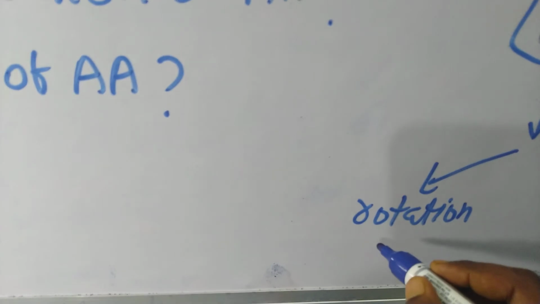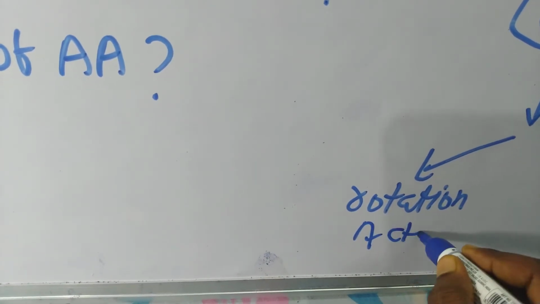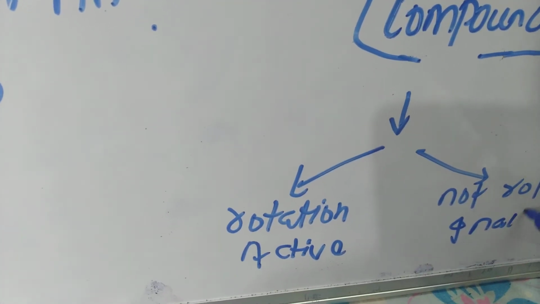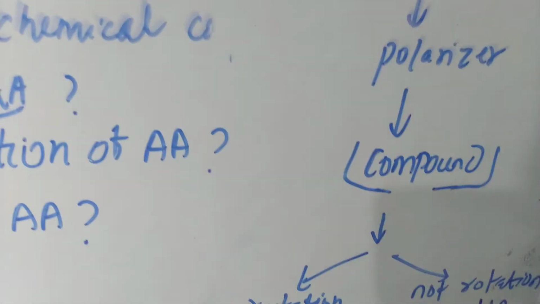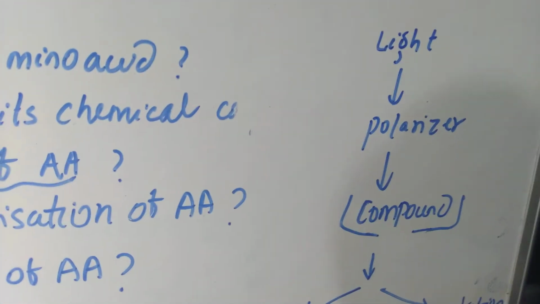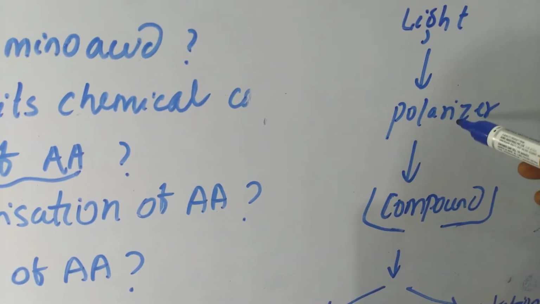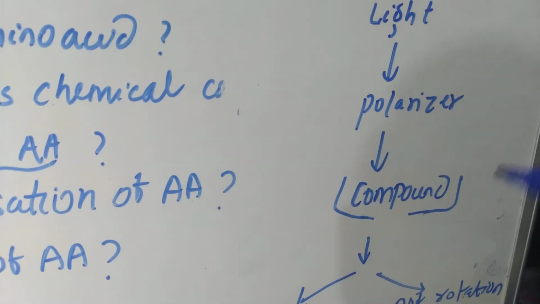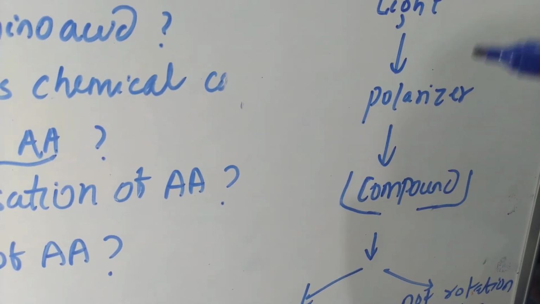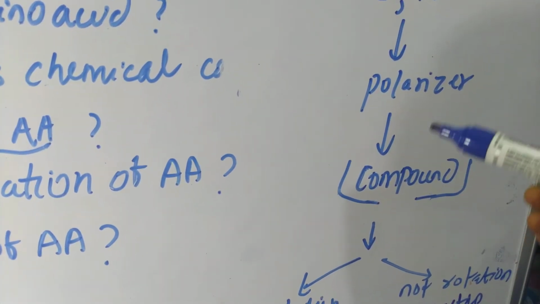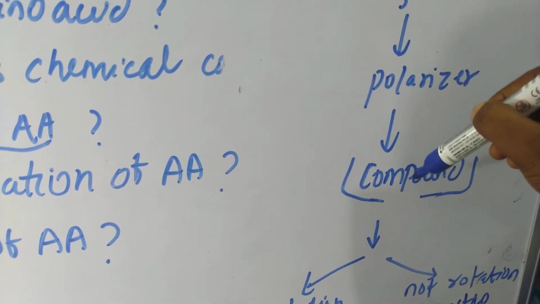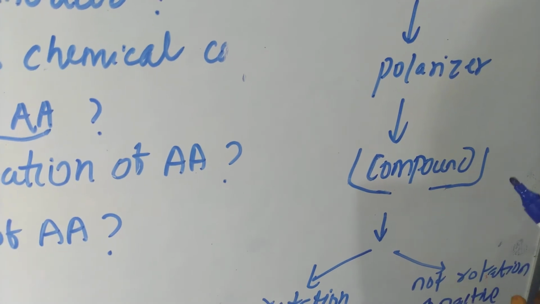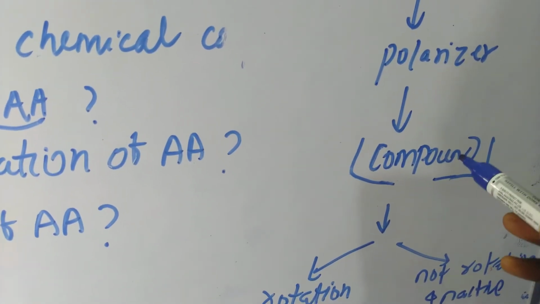So optically active and optically inactive, right? Because when we put light into the polarizer, the light is having polarized waves. So from the polarizer, one monochromatic light will come and it will enter into the compound. Which compound? It may be an optically active compound or an optically inactive compound. But how would you know whether it is optically active or inactive?